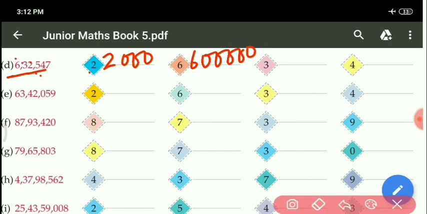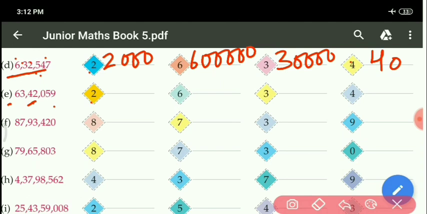The next 3 is given at the 10,000 place. So 3 into 10,000 will be 30,000. The next asking place value of 4. 4 is given at the tens place. So 4 tens are 40. Okay. Next E part. 63,42,059. Asking here the place value of 2.